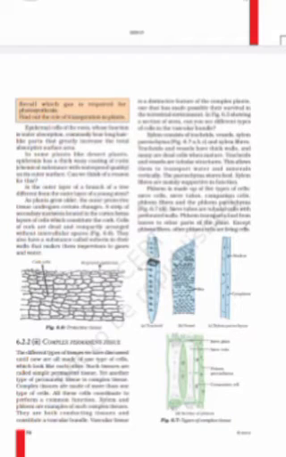Now, epidermal cells of the roots, whose function is water absorption, commonly bear long hair like parts that greatly increase the total absorptive surface area. In some plants, like desert plants, there is a waxy coating of cutin. Again this is for waterproof quality, so the water is not being expelled out.